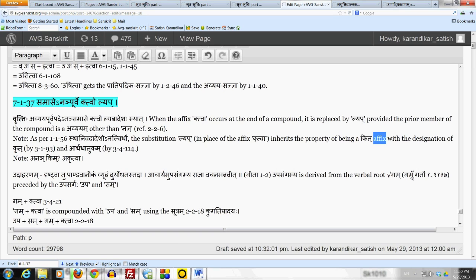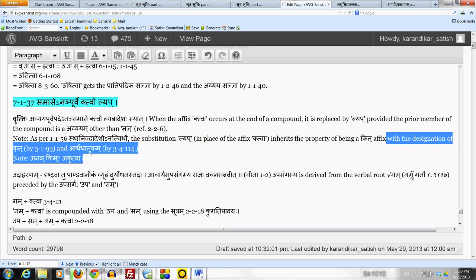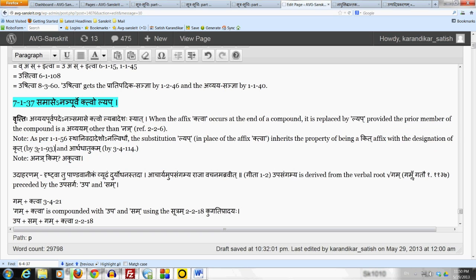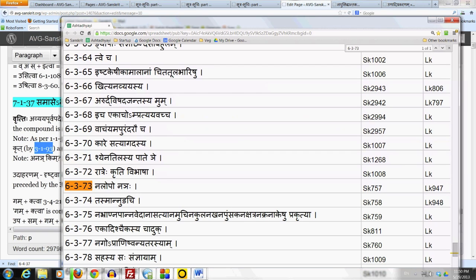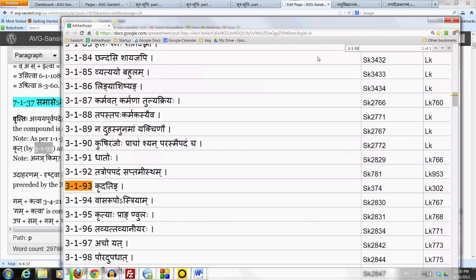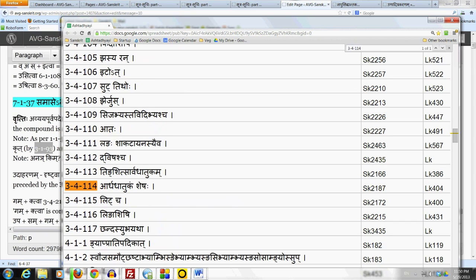Not only that, it is a krit affix, because ktva is a krit affix by 3-1-93 kridatin, so lyap also inherits that property. And ktva is an affix which has the sign of ardhadhatukam by 3-4-114 ardhadhatukam sheshah, so the substitution lyap inherits that property also.